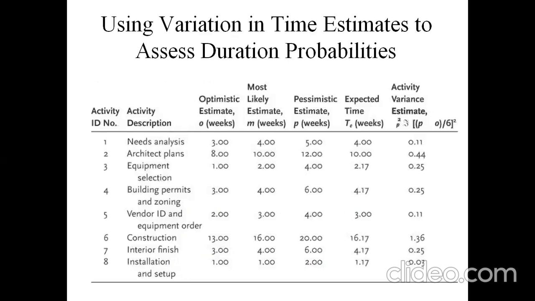The optimistic time requires activity 1 to be completed within 3 weeks. The most likely is 4 weeks, and the pessimistic estimate is 5 weeks, and the expected time to complete using these 3 times for activity 1 is 4 weeks. The variance in the estimations is 0.11 weeks.